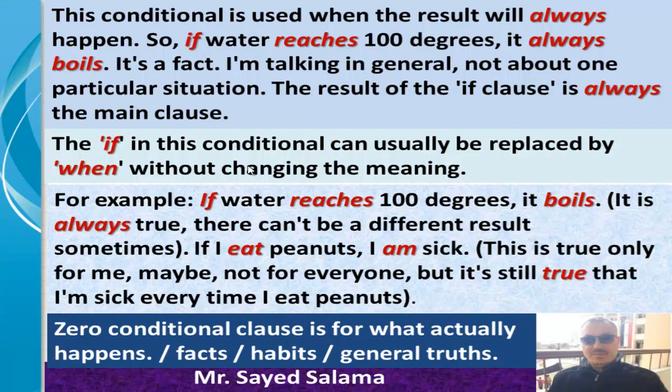If I eat peanuts, I am sick. This is true only for me. Maybe not for everyone, but it is still true that I'm sick every time I eat peanuts. So in this case I'm talking about my personal habits. I'm not talking about others' habits. So the zero conditional is for what actually happens, for facts, habits, general truths.